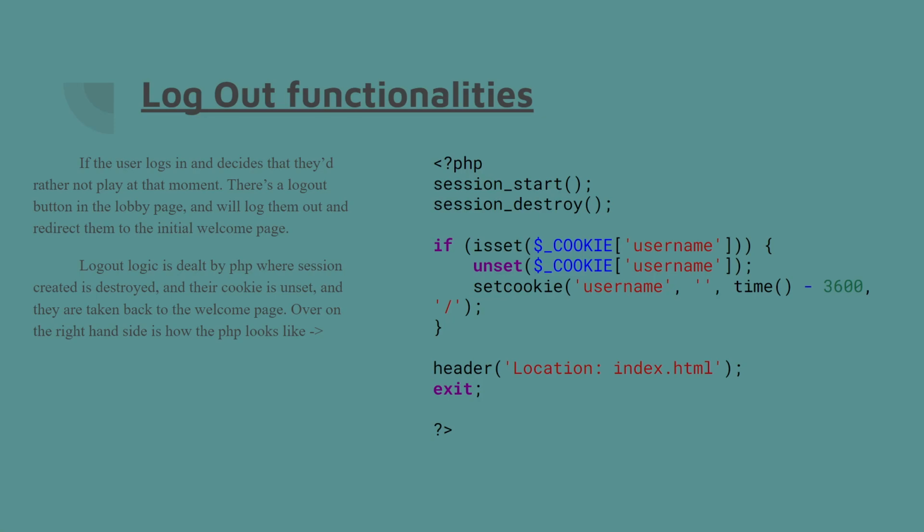Upon clicking that button, they will be taken to the initial welcome page, and the logic behind the logout functionality is dealt with using PHP sessions. Upon logging out, their session is destroyed, their cookie is unset, and they're redirected to index.html. You can see a snippet of that on the right-hand side.